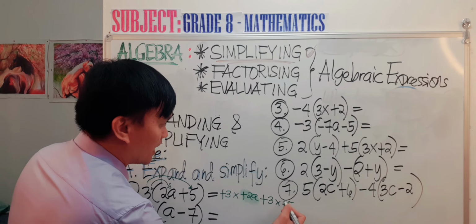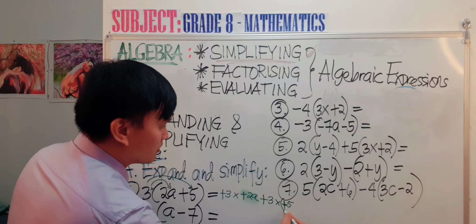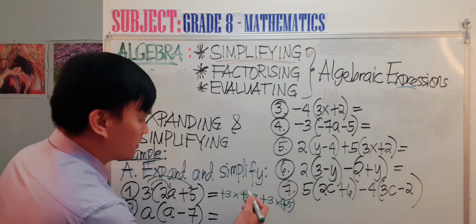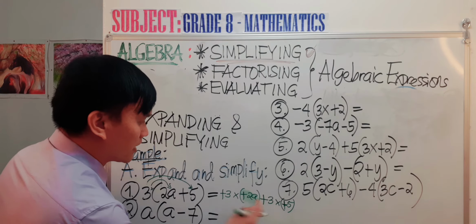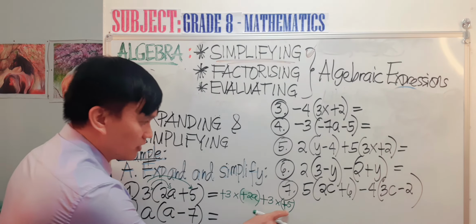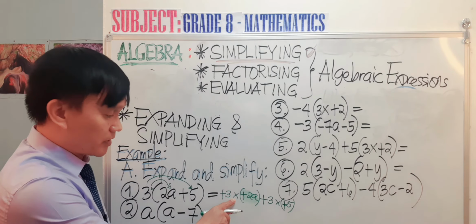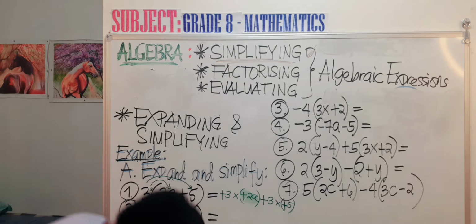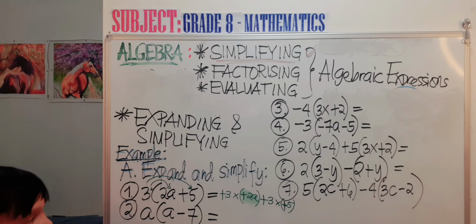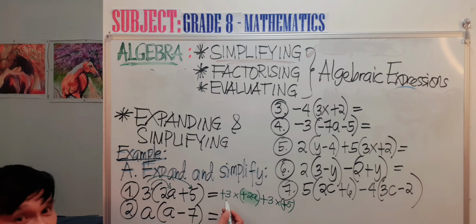I am going to use brackets here so that you separate this term by the multiplication operation.